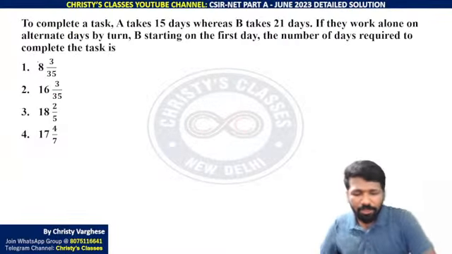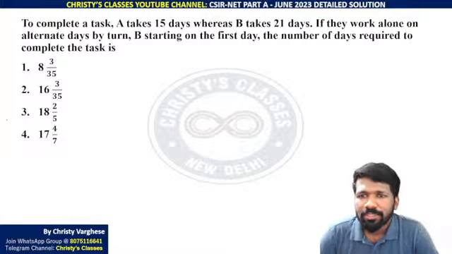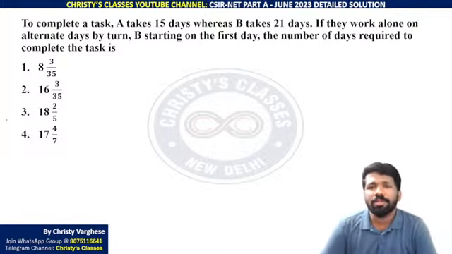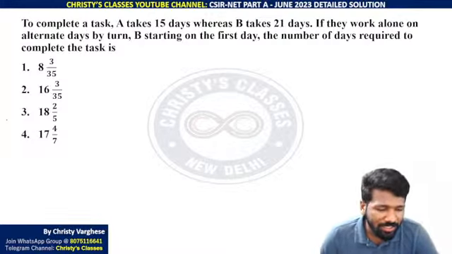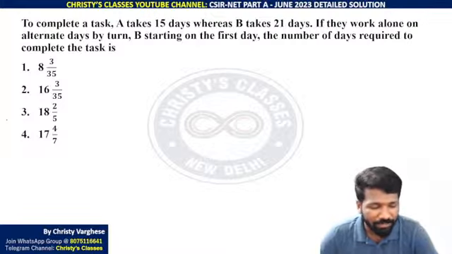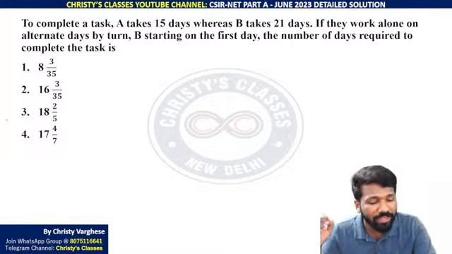Yeah, as I told in the last class when we discussed the first set of question paper also, this time CSIR is actually becoming like GATE exam, like CSIR aptitude questions. Many questions are very similar to previous GATE exam, and they are starting to ask from areas where GATE exam is more interested to ask. GATE and CSIR syllabus is more or less the same. One topic from which CSIR was asking less questions, but GATE was asking comparatively more, was work and time. This time work and time questions also started coming, typical questions of the GATE exam pattern.